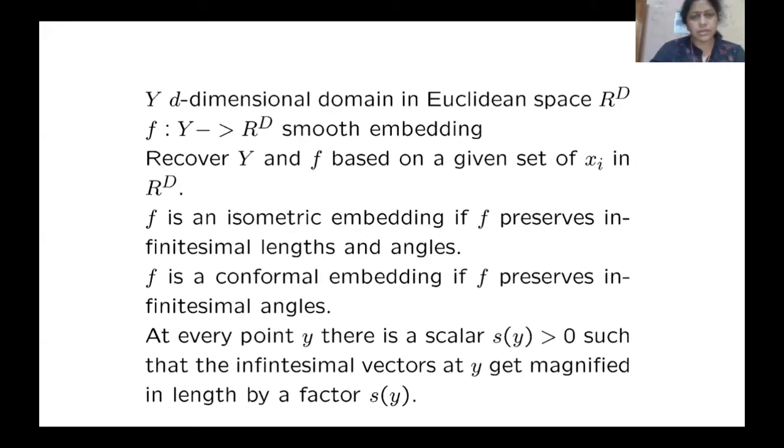And if we are recovering this in the Euclidean space, some function f, then it is an isometric embedding if f preserves infinitesimal length and angle. It is a conformal embedding if f preserves the infinitesimal angles only. So at every point there is a scalar greater than 0, such that the infinitesimal vector is magnified in length by that factor. So basically these are some things only about the manifolds.